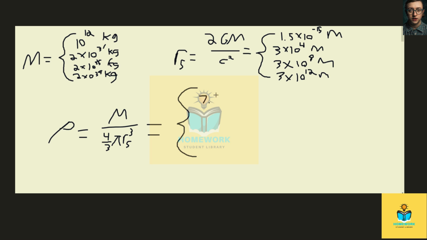We see, I'm going to leave units for the end here. 7.1 times 10 to the 55 for our first and smallest black hole, then 1.8 times 10 to the 17, 1.8 times 10 to the 9, and then a mere 18.